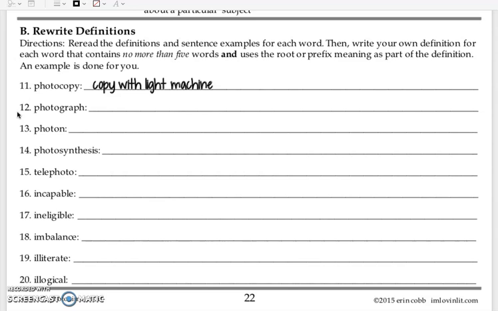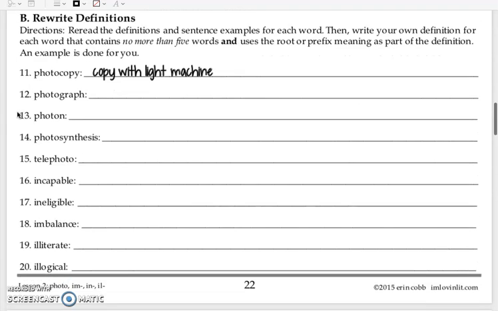Number 12, photograph. Number 13, photon. Number 14, photosynthesis. Number 15, telephoto. Number 16, incapable. Number 17, ineligible. Number 18, imbalance. Number 19, illiterate. Number 20, illogical. You can pause here and go back if you need to complete activity A and B.